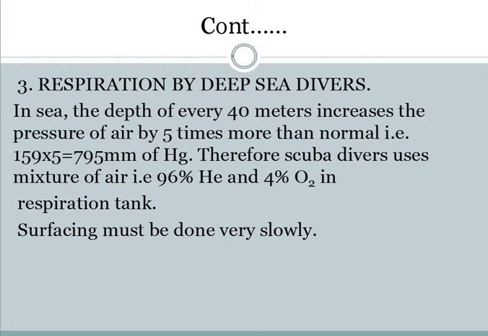And what is the normal? Normal is 159. And if we increase it by 5 times for every 40 meters, it becomes 795. That is, so high a pressure is present over there.